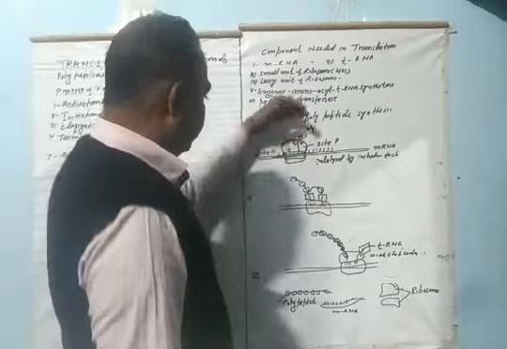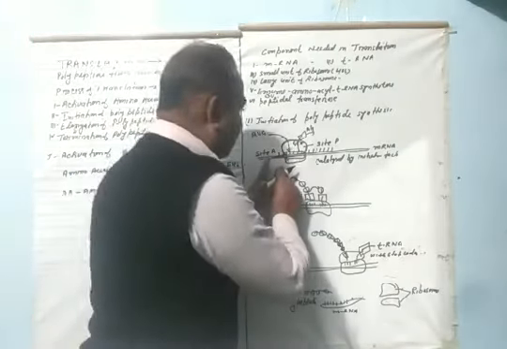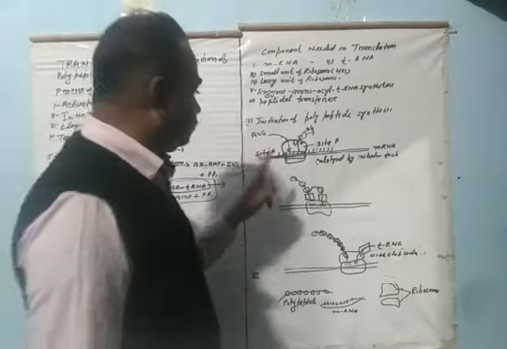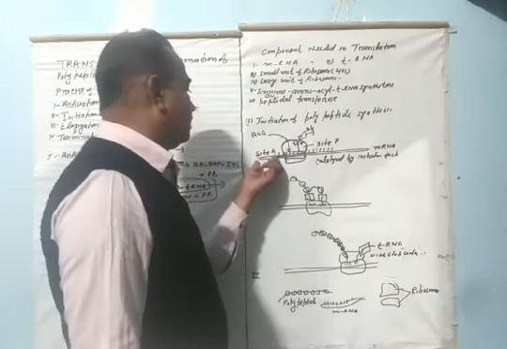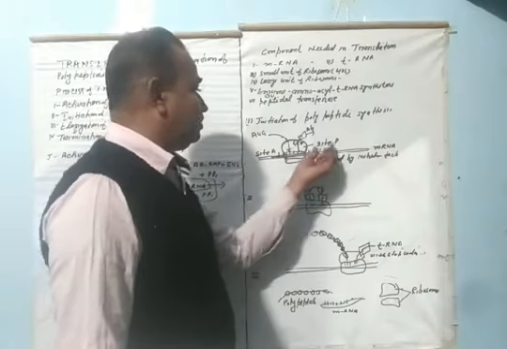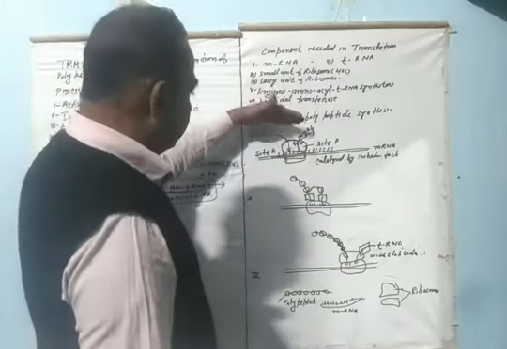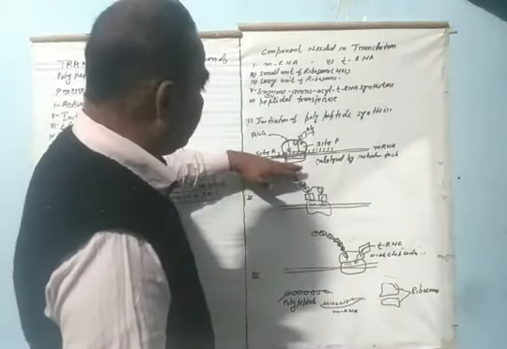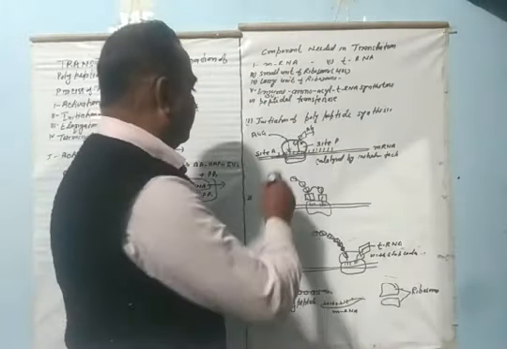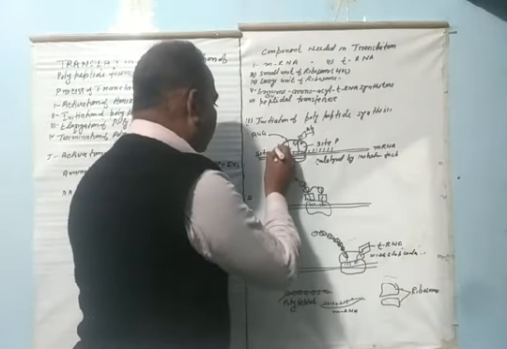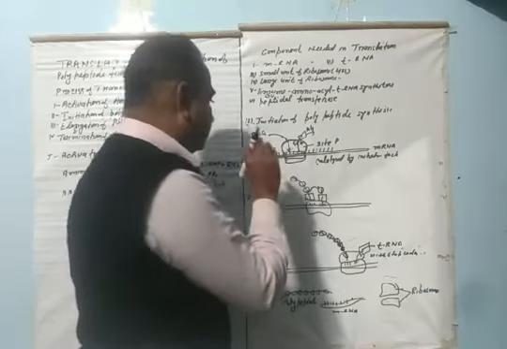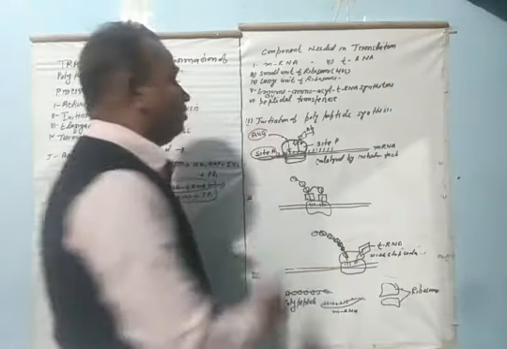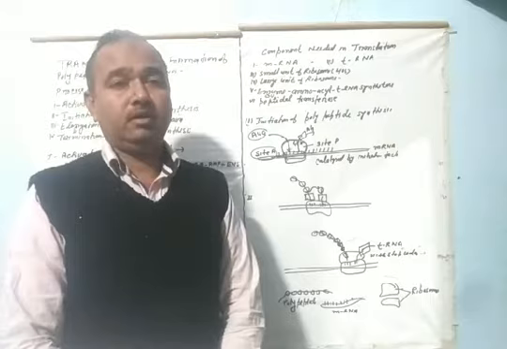In the large unit there are two sites. One is the A site, another is the P site. When the large unit attaches to the mRNA, the A site faces towards the initiator codon of the mRNA.